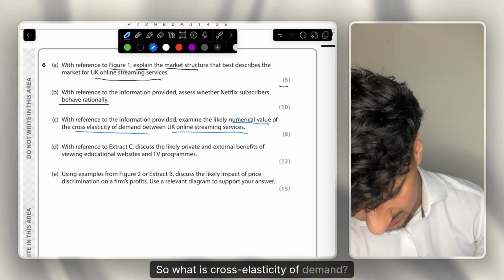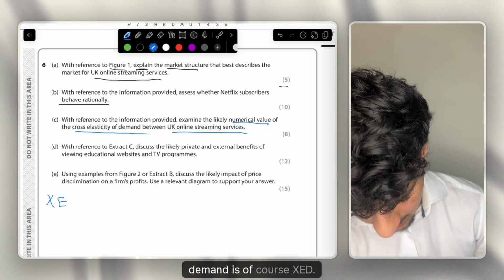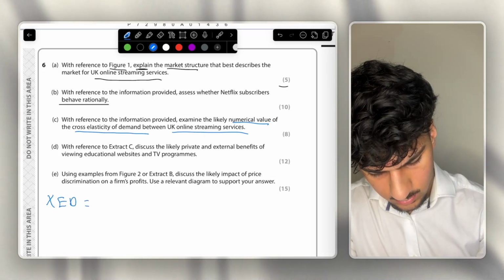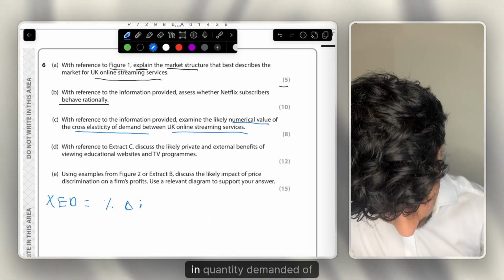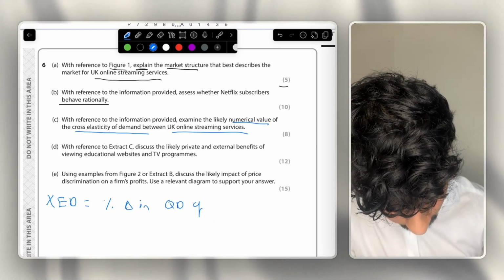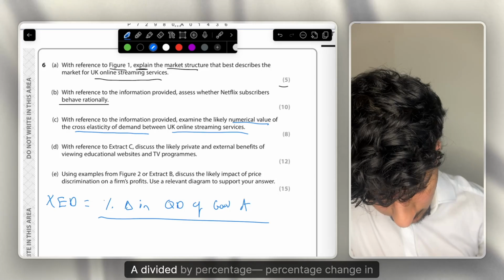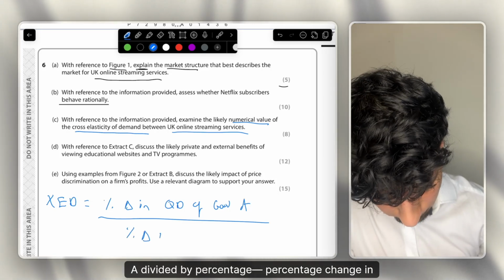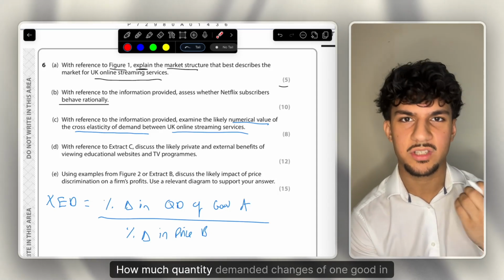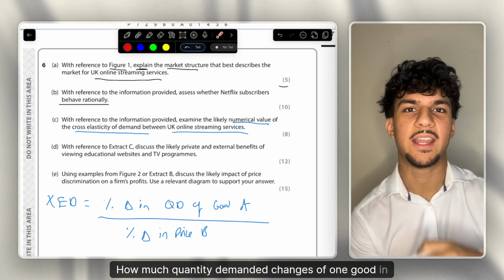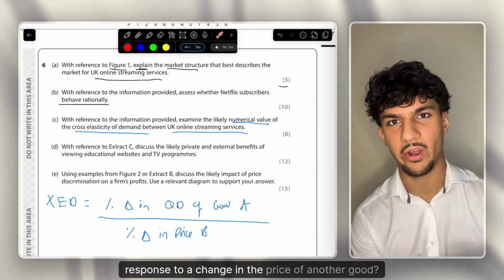So what is cross-elasticity of demand? Cross-elasticity of demand is, of course, XED. And XED is, of course, percentage change in quantity demanded of good A divided by percentage change in price of good B. And what does that mean? It's how much quantity demanded changes of one good in response to a change in the price of another good.